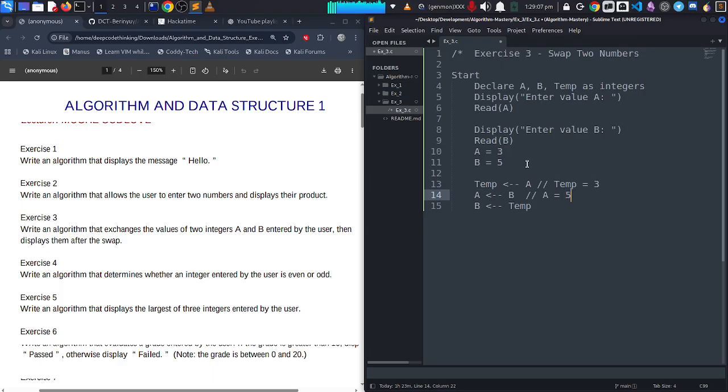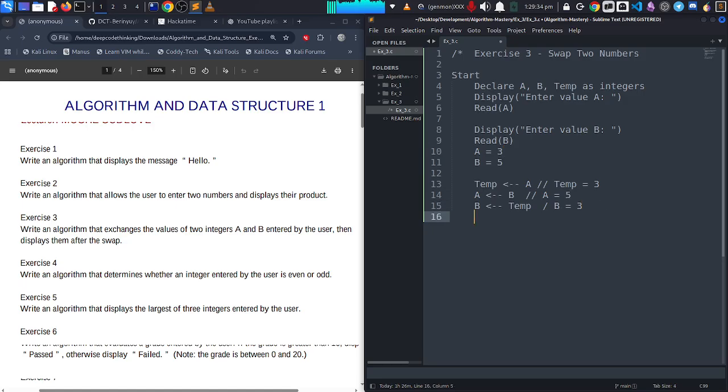We know that b is 5, so a becomes 5. This is the first swap. Now let's do b equals temp, and what is temp up here? Temp is 3, so b becomes 3. And if you look very well, the swapping has been done already. So a, which was originally 3, has become 5, and b, which was originally 5, has become 3. So that's it, that's the logic.